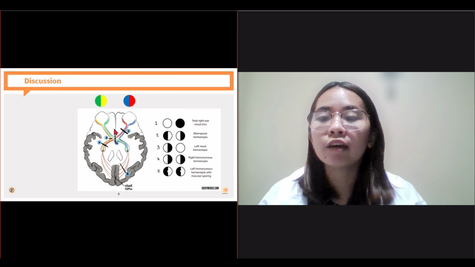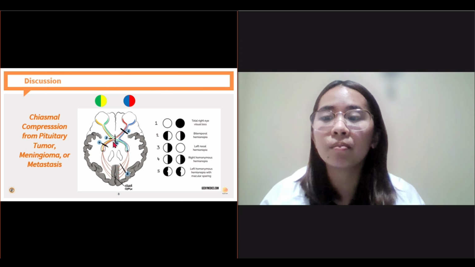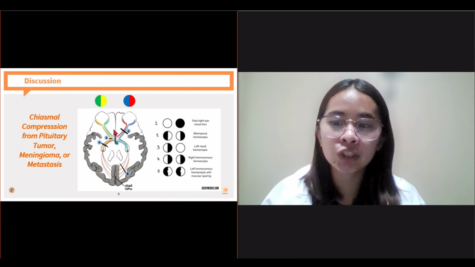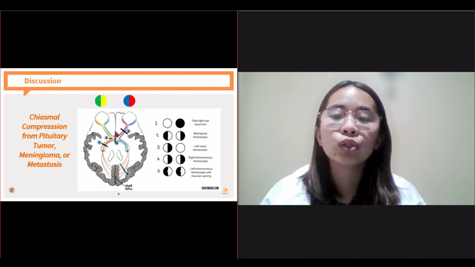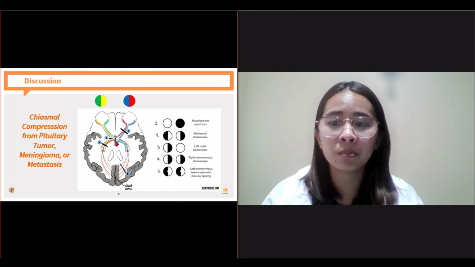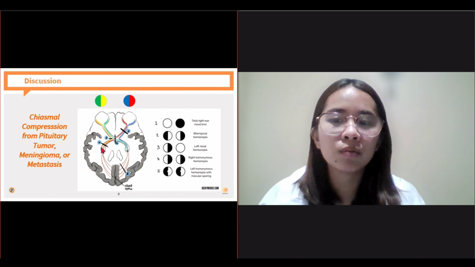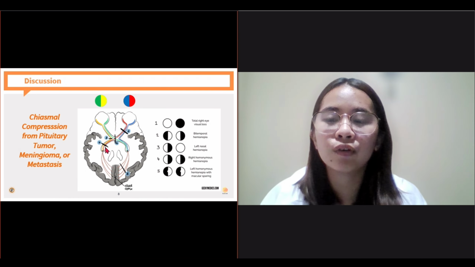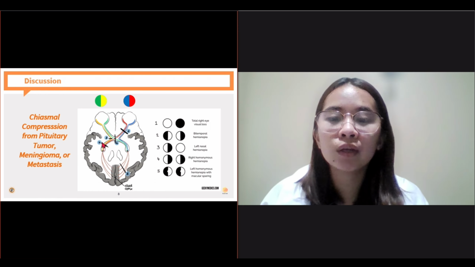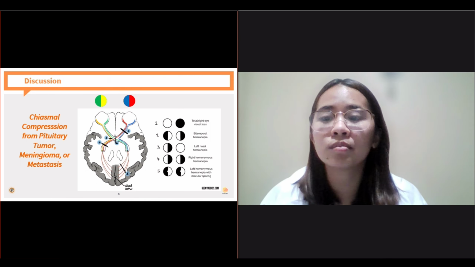So if there is a compression of the chiasm, because of a pituitary tumor, such as in our case, or a meningioma or a metastasis, it usually results in a bitemporal hemianopia. And if a lesion is found after the optic chiasm, let's say in number 4, it usually results in a homonymous hemianopia. Homonymous means same side. So why is it the same side?